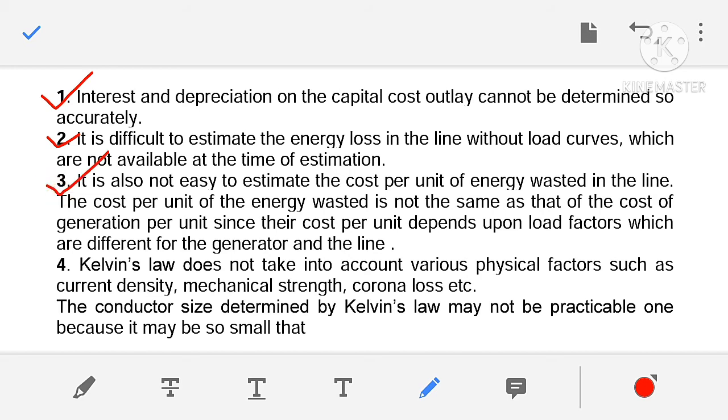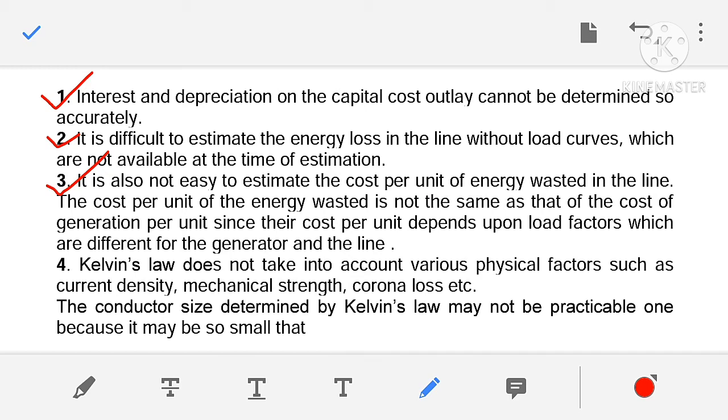Third one, it is also not easy to estimate the cost per unit of energy wasted in the line. It is so because the cost per unit of the energy wasted is not the same as that of the cost of generation per unit, since their cost per unit depends upon load factors which are different for the generator and the line.